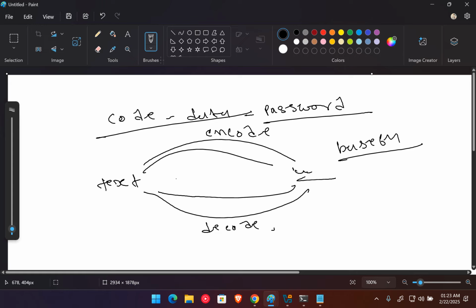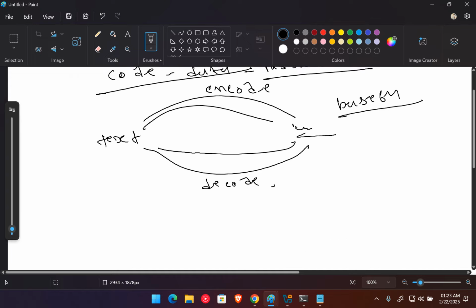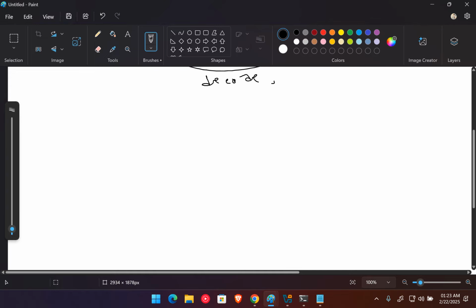But the main use of base64 encoding and decoding is that when you show the data to anyone, they can't easily understand your password or data just by looking at it once. So we first encode it, and they can't understand it easily. This is one of the uses of encoding and decoding.